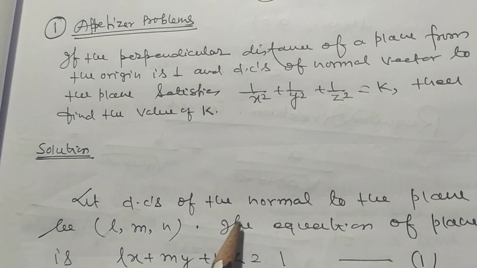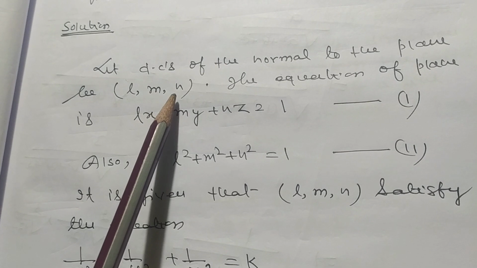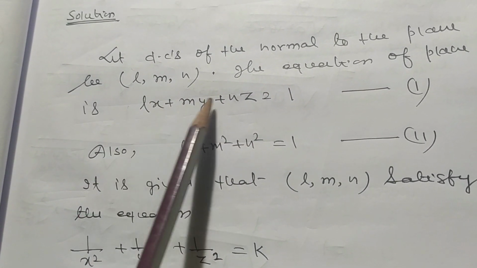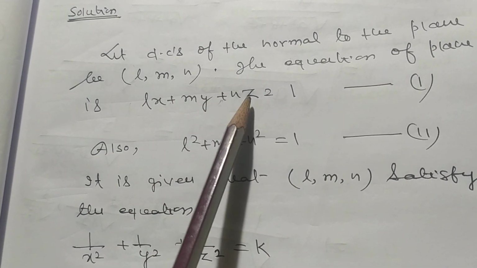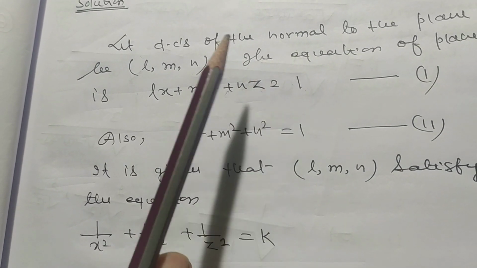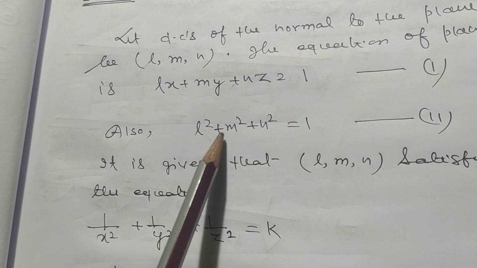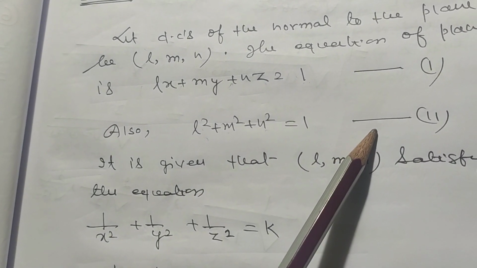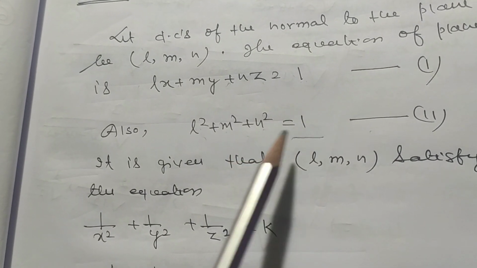Let direction cosines of the normal to the plane be L, M, N. The equation of the plane in normal form is L into x plus M into y plus N into z is equal to P. But P is given here, it is 1 unit. Also L square plus M square plus N square is equal to 1, we know it. This sum of square of direction cosine is 1.